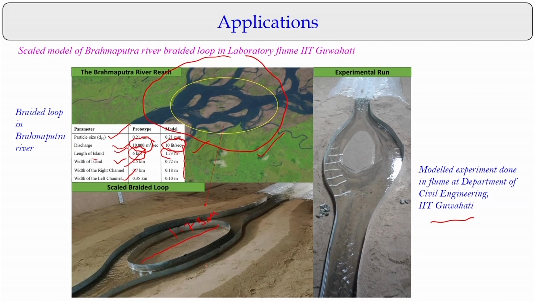This is the biggest question that today will be answered. And if you look at these two figures, you can see the two experimental geometries of this river, representing the Brahmaputra river.